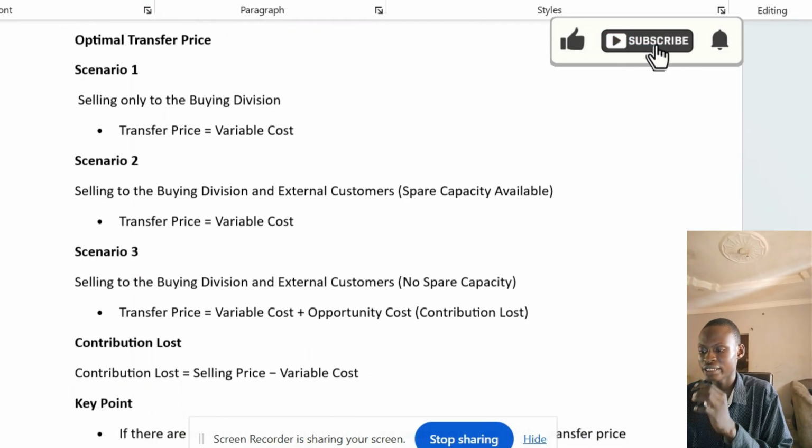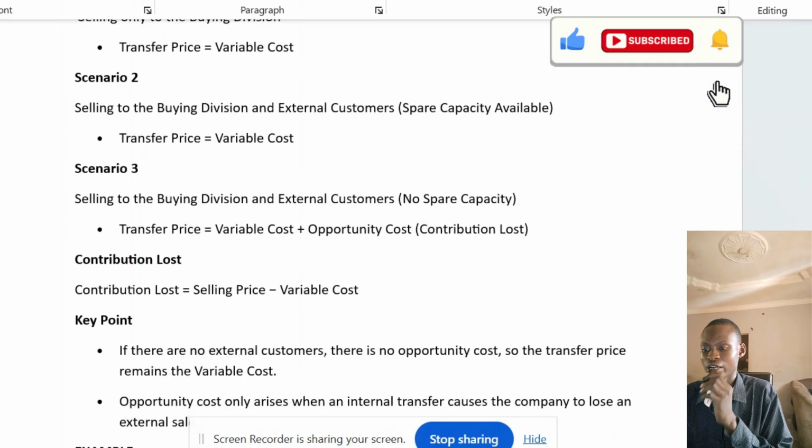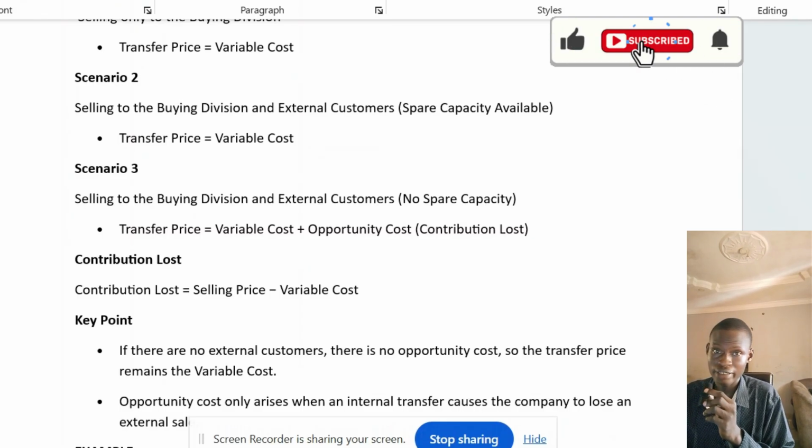Scenario three, selling to the buying division and an external customer and there is no spare capacity: then the transfer price will be the variable cost plus the opportunity cost or contribution loss. And I said the contribution loss is the selling price minus the variable cost.